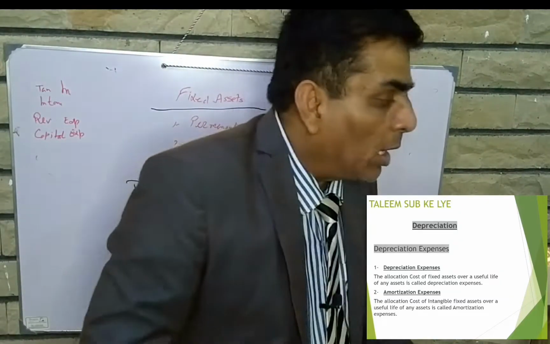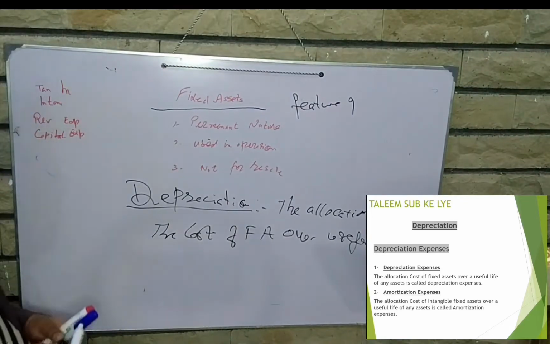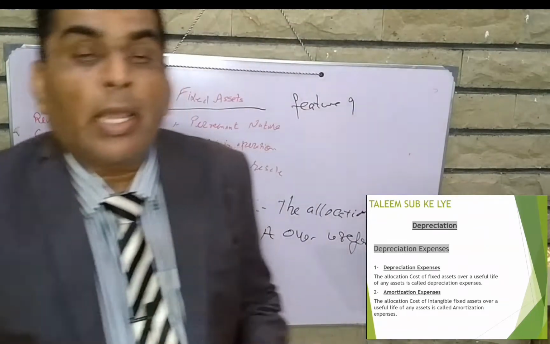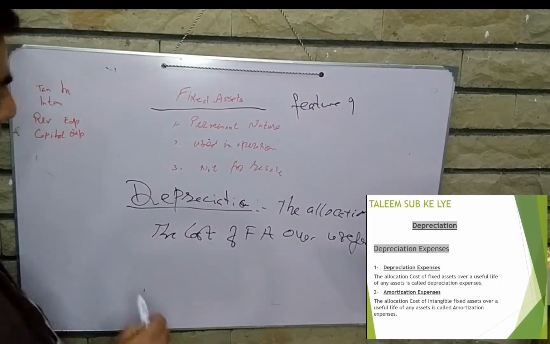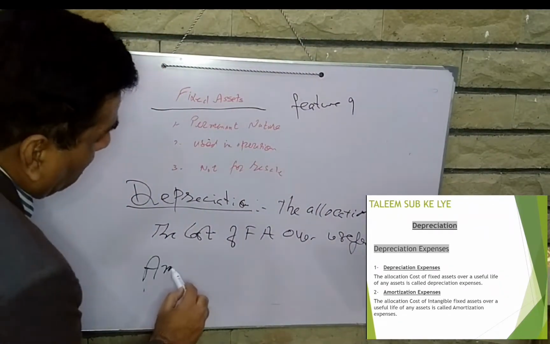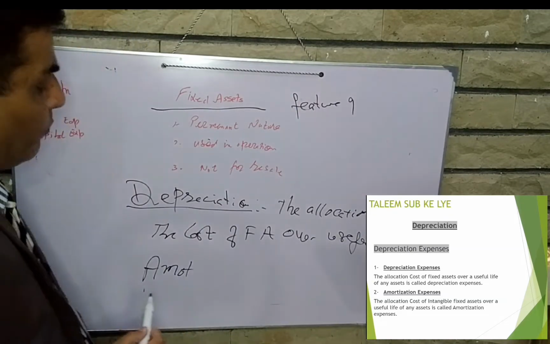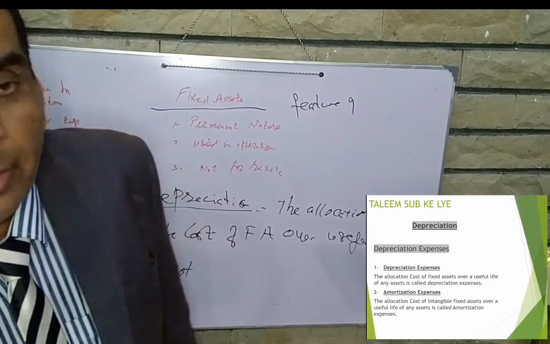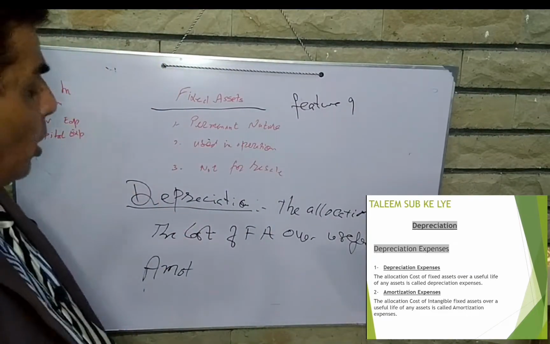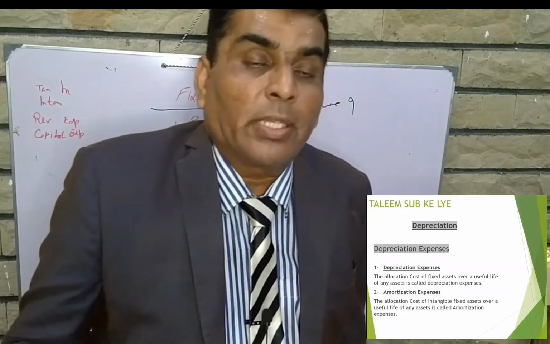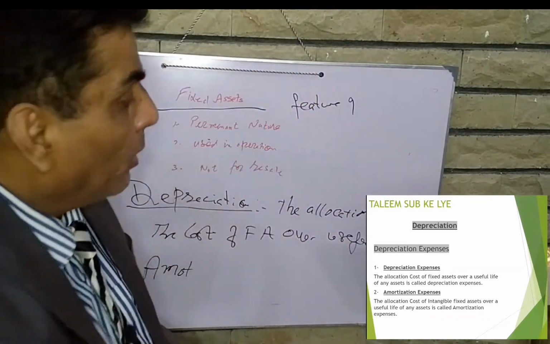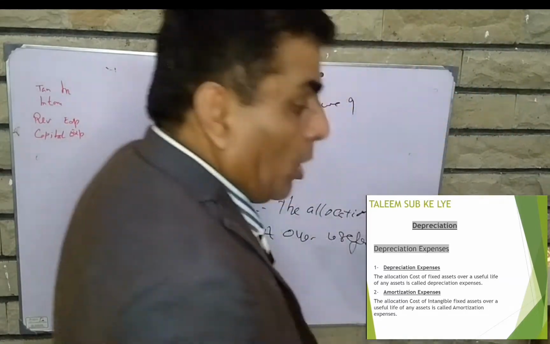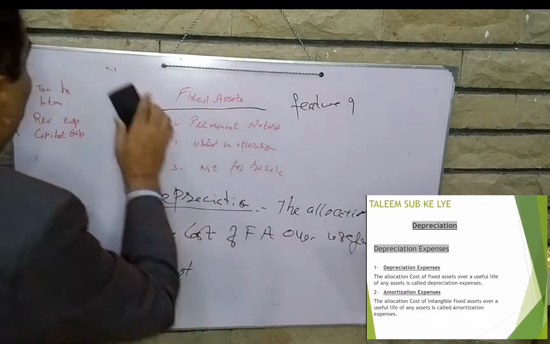Amortization expense is the allocation of the cost of an intangible fixed asset over its useful life. Depreciation expense, the allocation of the cost of a tangible fixed asset over the useful life. Amortization, the allocation of the cost of an intangible fixed asset over a useful life. These are the two types of depreciation expenses. Now, how can we calculate the depreciation expense?